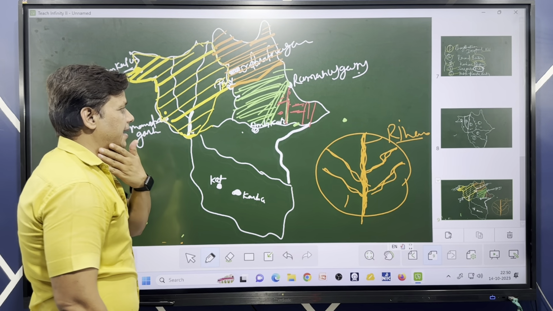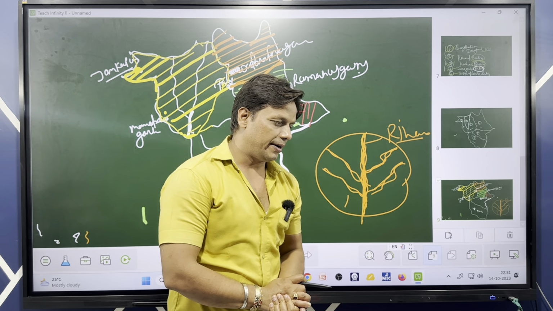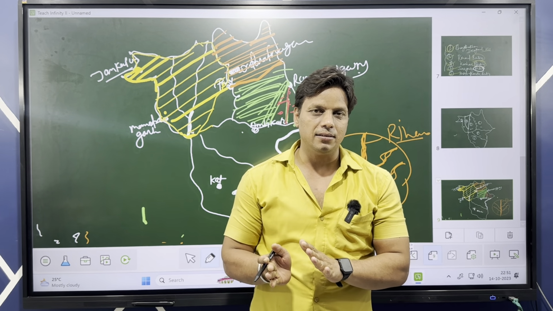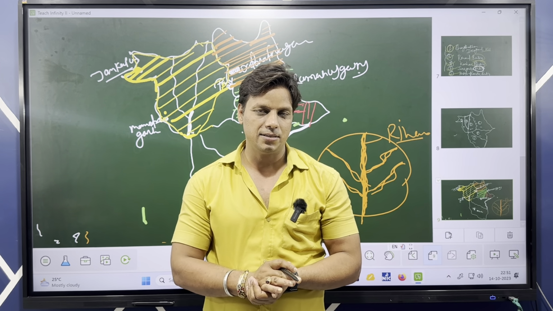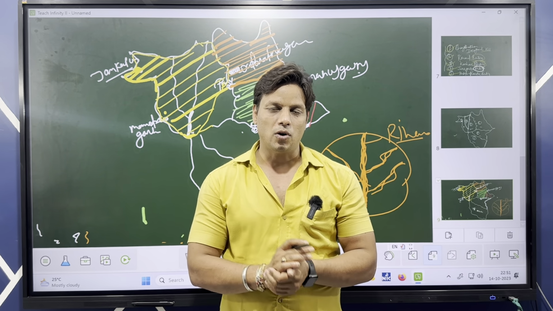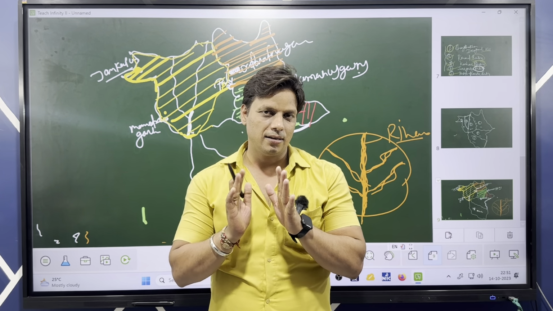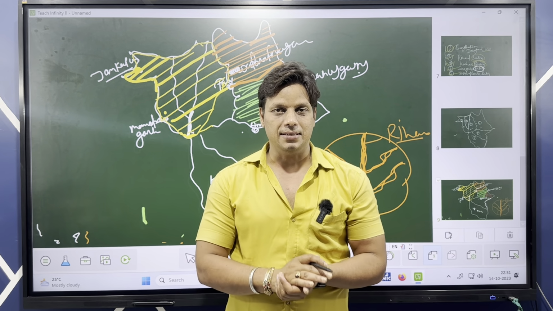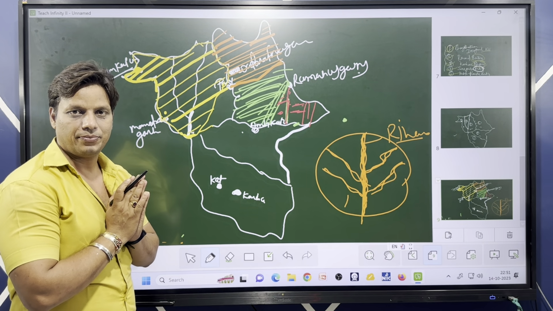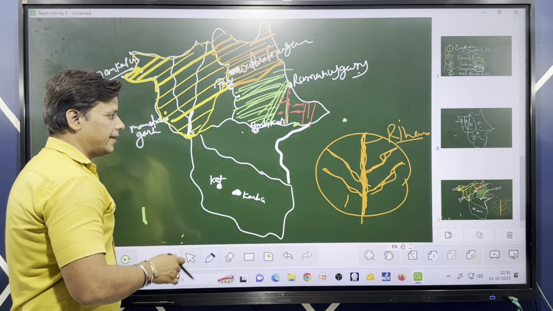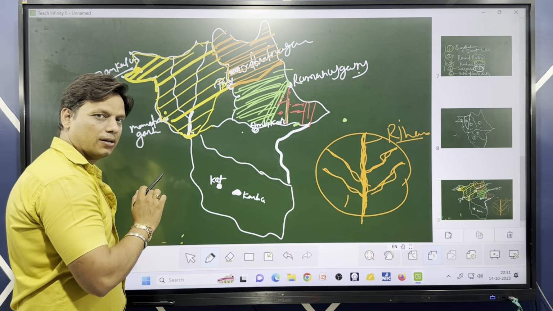Now let's jump to the Sarguja basin. What we already studied, the Rihand basin, has one river, the Rihand, which is responsible for forming the basin. And the Kanhar river is also known. But in the Sarguja basin there is also the Rihand river, so that is also formed by the Rihand river, but that is called